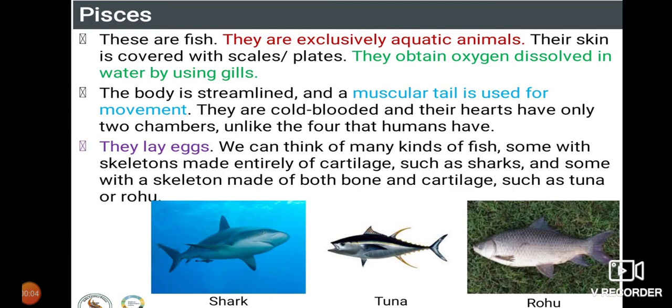Today, students, we are going to learn about the five phyla which come under vertebrates. Which are those? Fishes, Amphibia, Reptilia, Aves, and the last one, Mammalia.